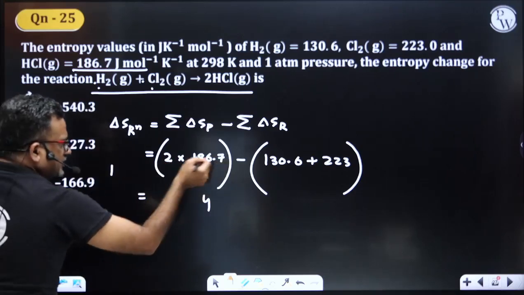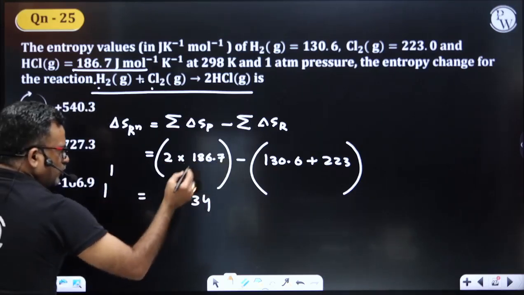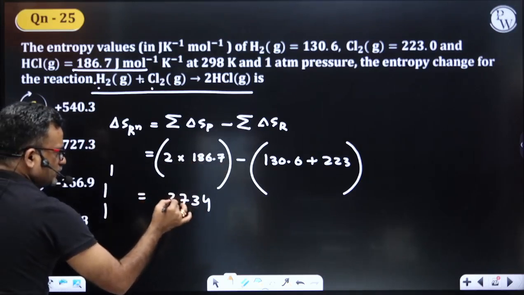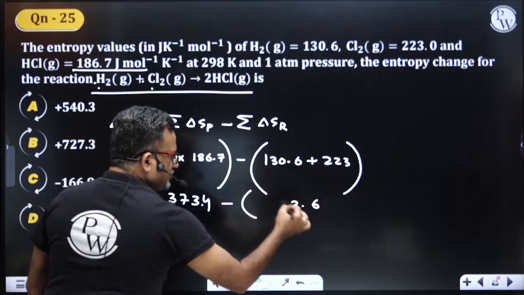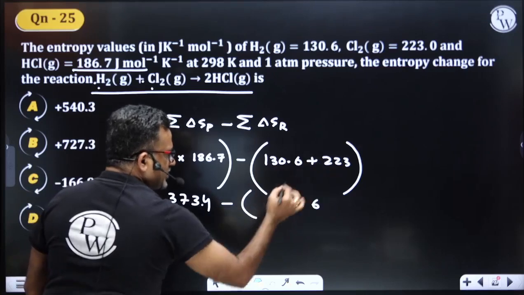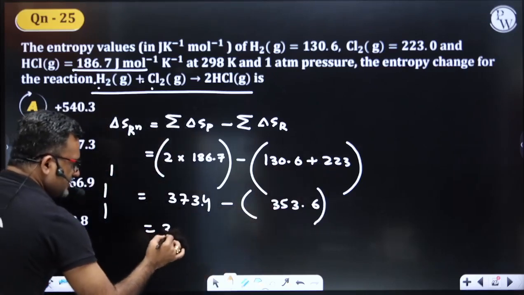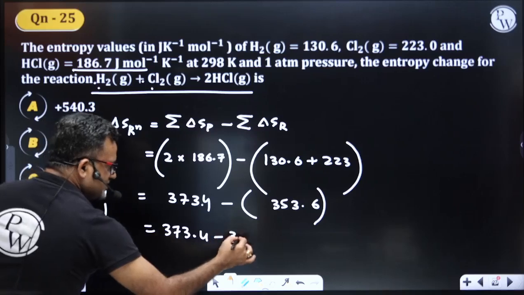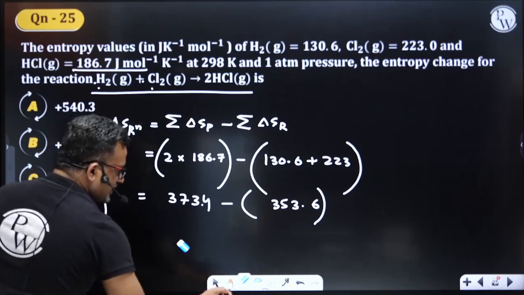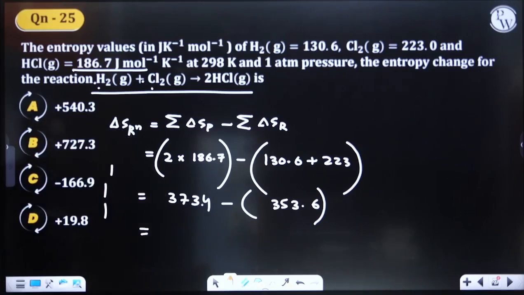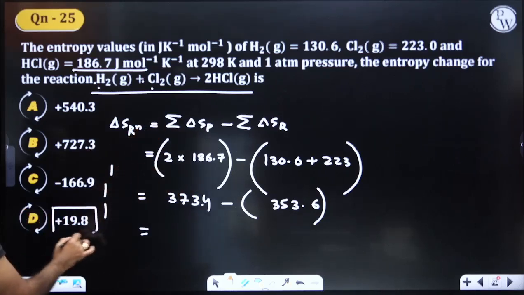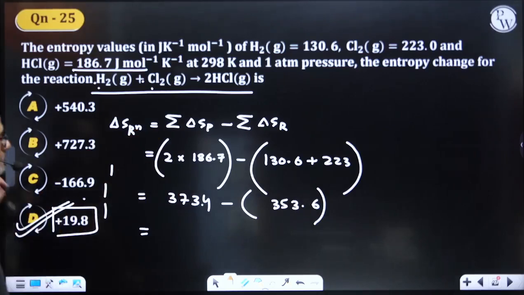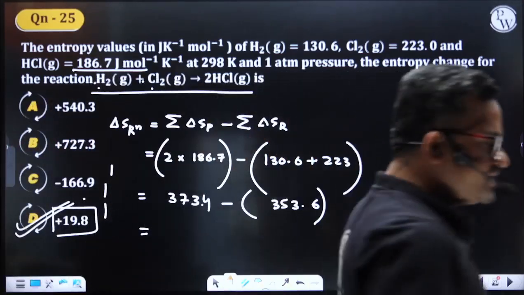373.4 minus 353.6. You need not write this. Yeah, so this should be about 22 something. It is 373 there, 353 there, almost close to 20. So our answer should be option D. Option D. Got it, students? Right.